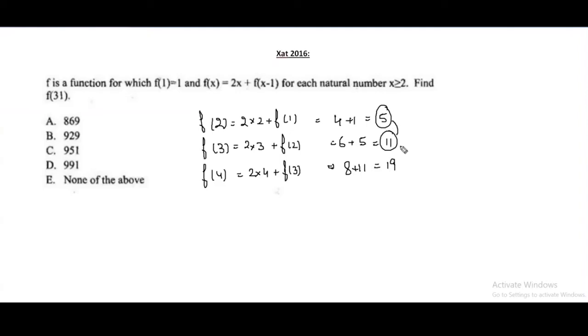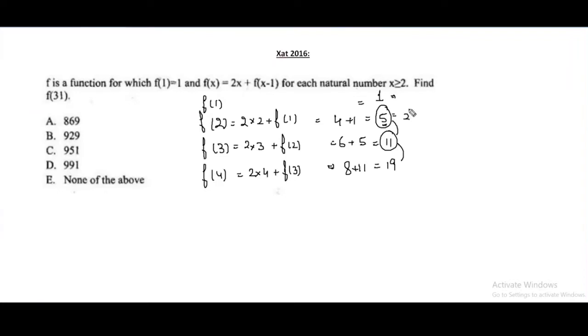Are you getting some relation? That is increasing by 6, that is increasing by 8. And I write f of 1 as well. F of 1 was given, that's 1. So here, if you can notice, that is near to 4. So can I say this is 2 square plus 1? This is near to 9. Can I say this is 3 square plus 2? That is near to 16. That is 4 square plus 3.